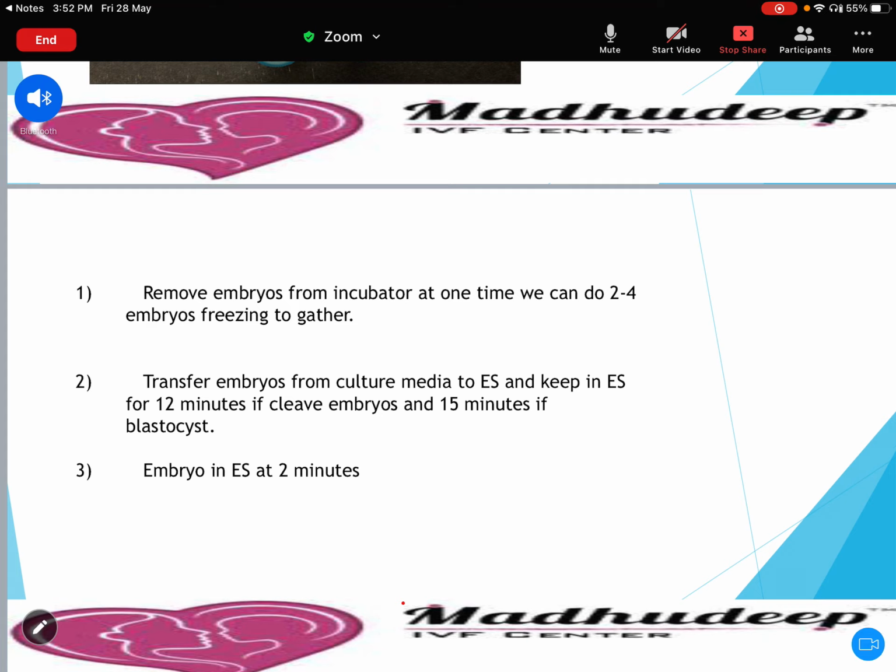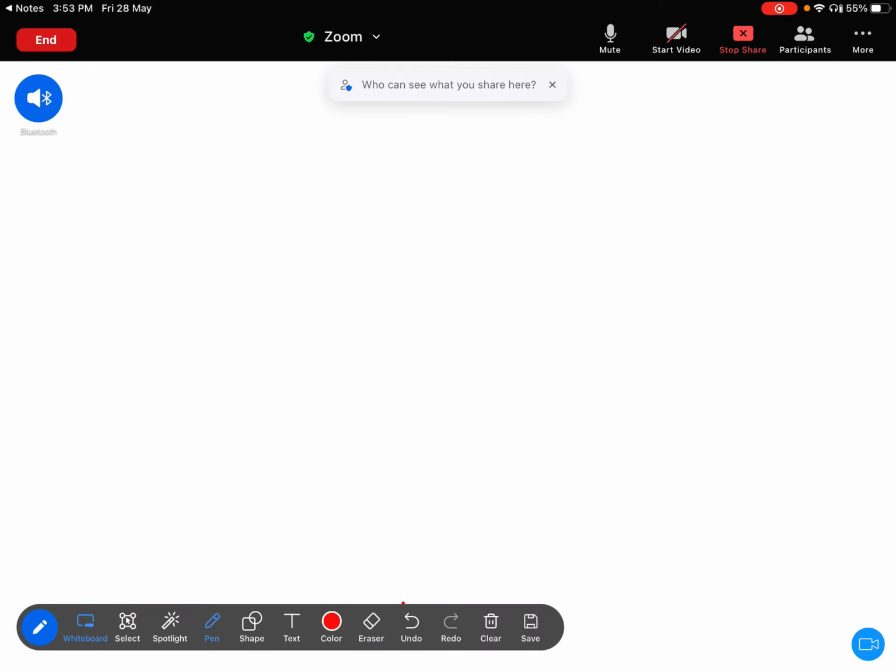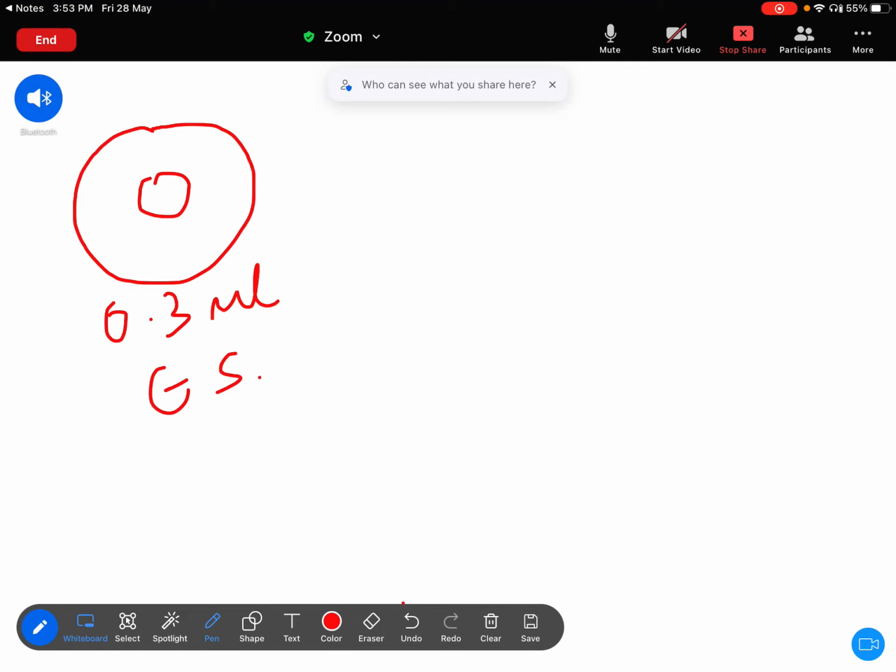So now when you want to do this, your solutions are ready at room temperature. Take one petri dish, take 0.3 ml of the ES solution, and put embryos here. Usually I will put two or three embryos together on one straw. Then in ES, if it is a day 3 embryo, keep it for 12 minutes. If a day 5 embryo, keep it for 15 minutes.